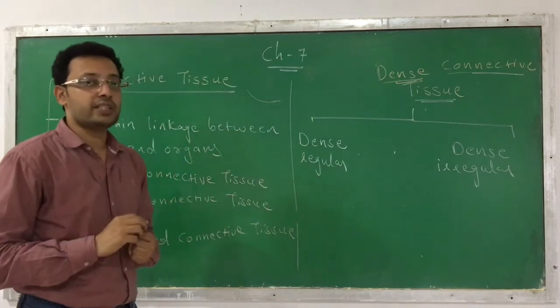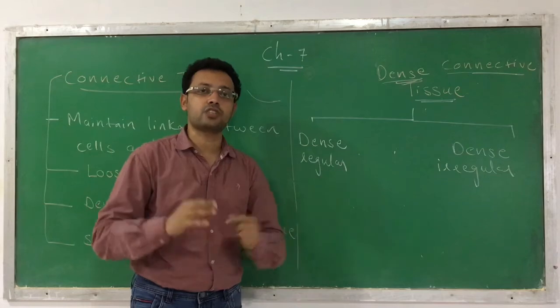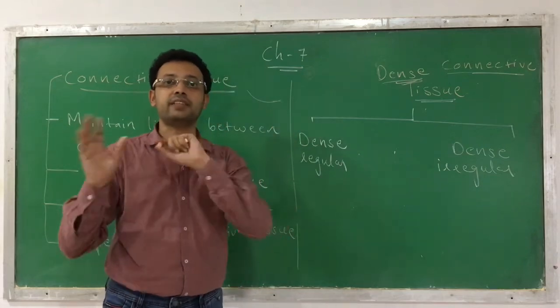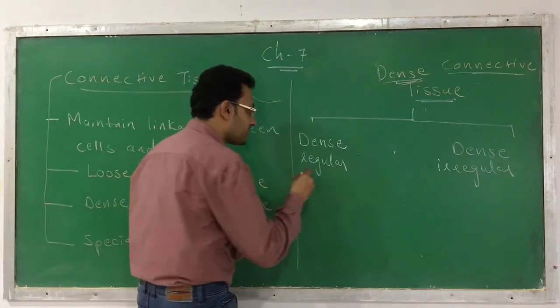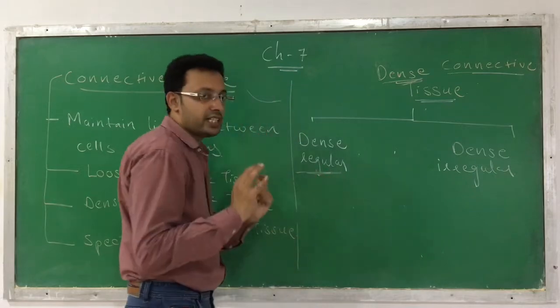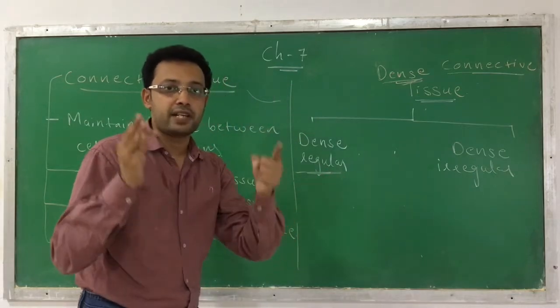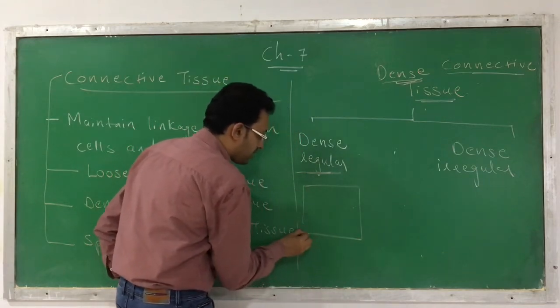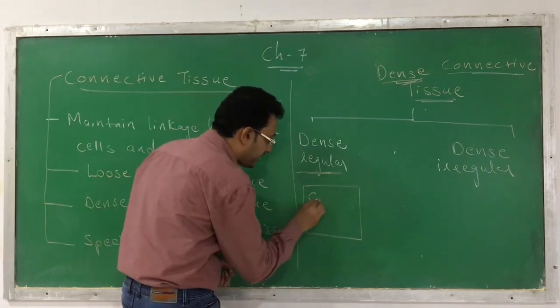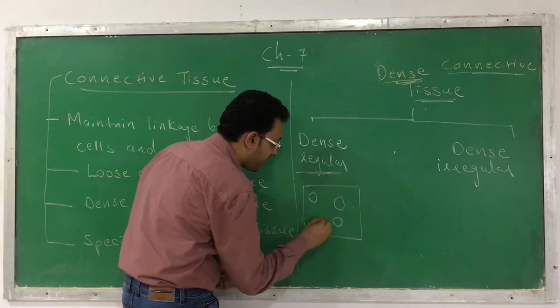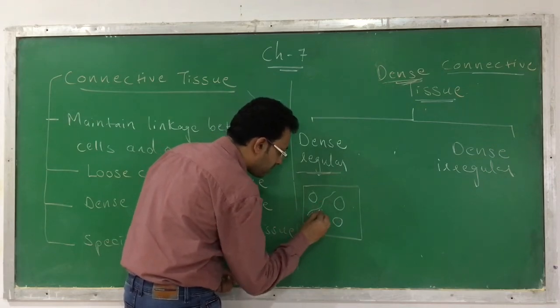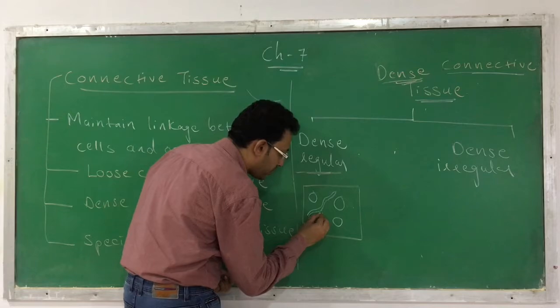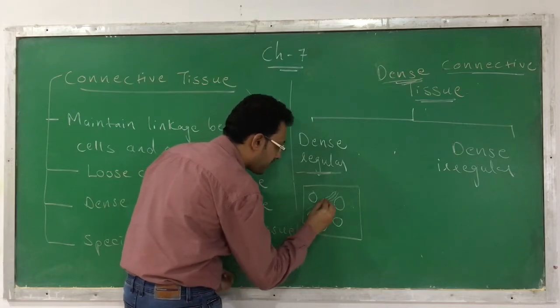What is the difference between them? It also has the same structure as other connective tissue, cells and fibers. But what is the difference? Here the fibers are arranged in a proper regular manner, in row fashion. Suppose this is a section we are observing. It contains the cells, and here the fibers are arranged like this. They are arranged specifically in rows, and they are arranged regularly.